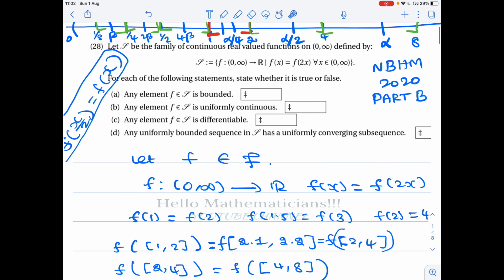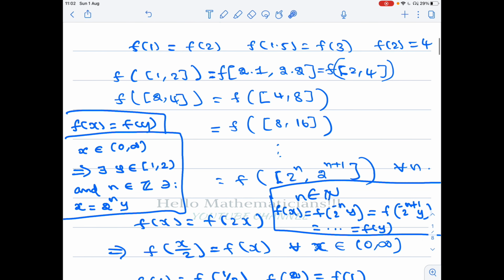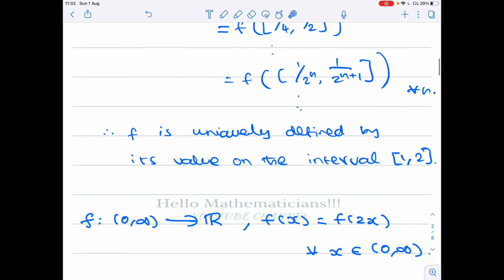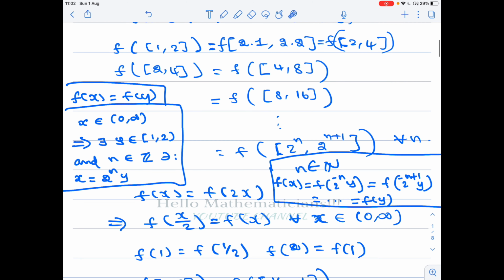If next time they give f of x equal to f of 3x, you just need to choose the interval [1, 3), and the same idea will work. Think about it. Therefore f is uniquely defined by its values on the interval [1/2, 1) or [1, 2). Once you know it on this interval, everywhere else the image is fixed because of these results.